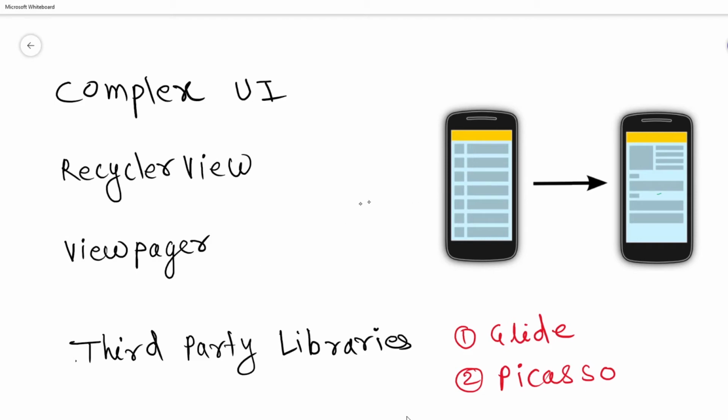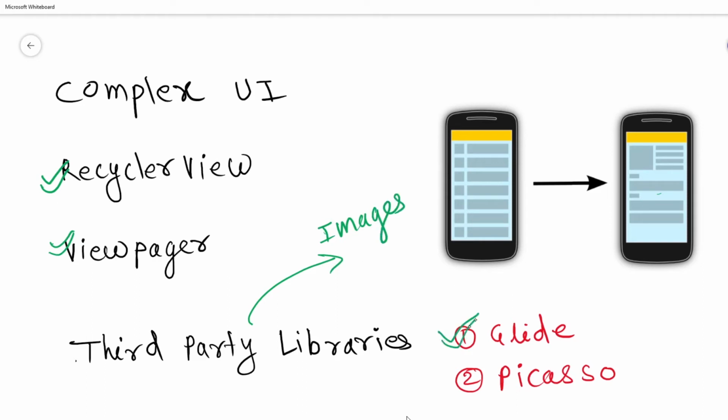And after that, you need to learn these third-party libraries, that is Glide and Picasso. So learn them after learning RecyclerView and ViewPager. They are used to load images. Of course, both these libraries are similar and useful. You can learn both of them or any of them. They are equally important and very similar to each other.